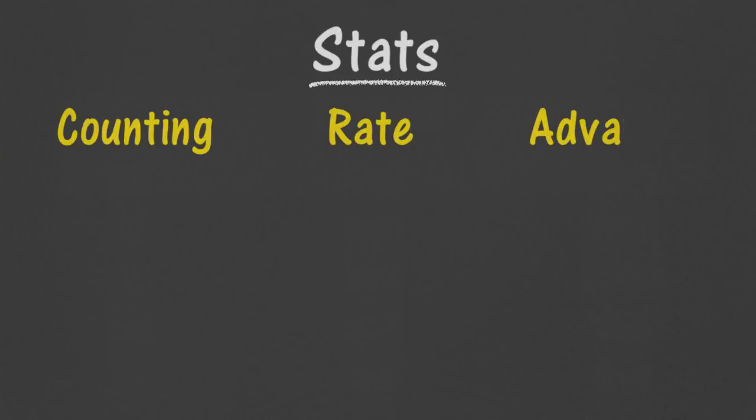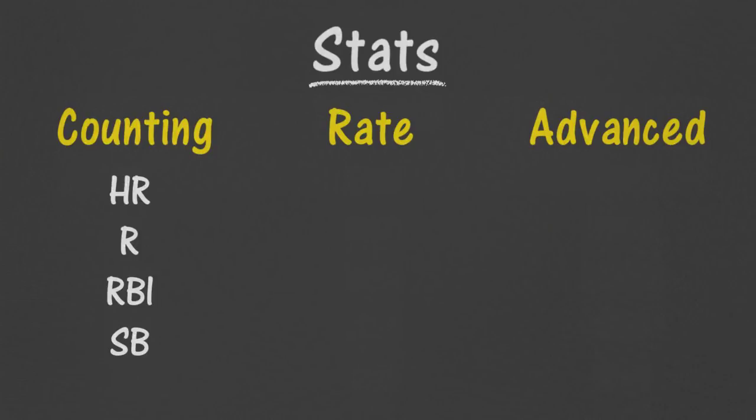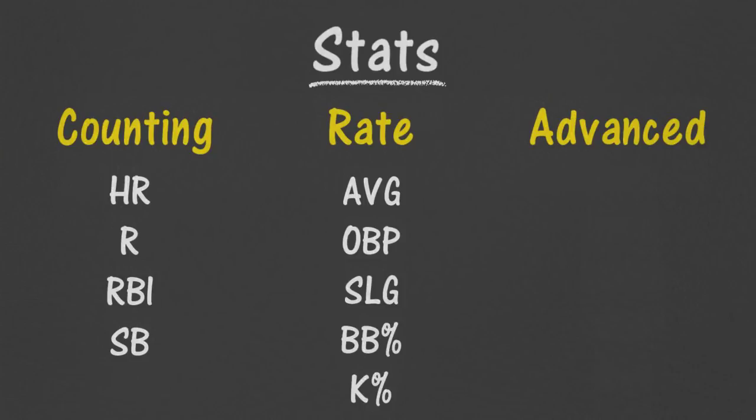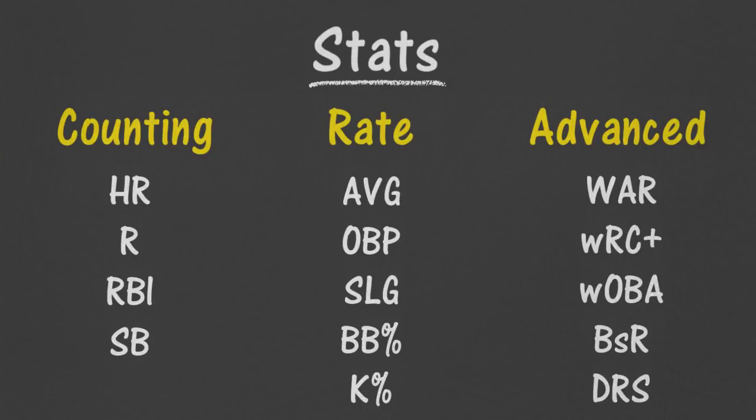So, what stats are we looking at? I've chosen 14 different stats divided into 3 groups that we'll be looking at separately for now. We have the counting stats, consisting of home runs, runs scored, runs batted in, and stolen bases. Then we have the rates and averages, which are batting average, on-base percentage, slugging percentage, walk rate, and strikeout rate. Then there are our advanced stats: wins above replacement, weighted runs created plus, weighted on-base average, base running, and defensive runs saved. On to the counting stats.